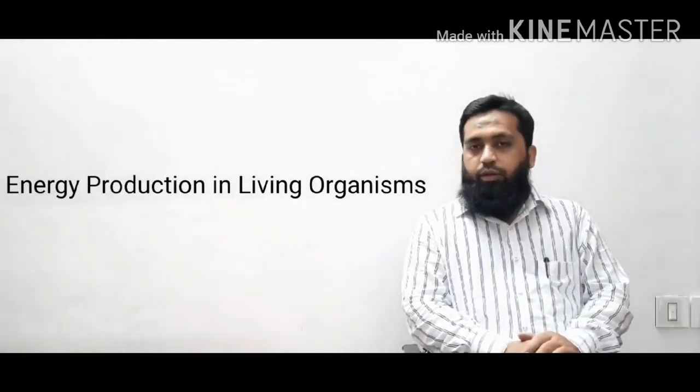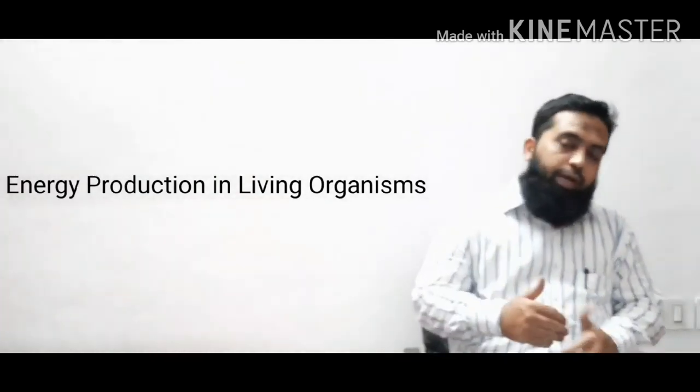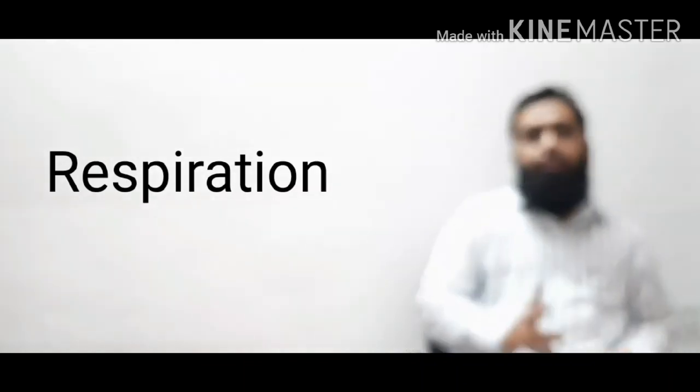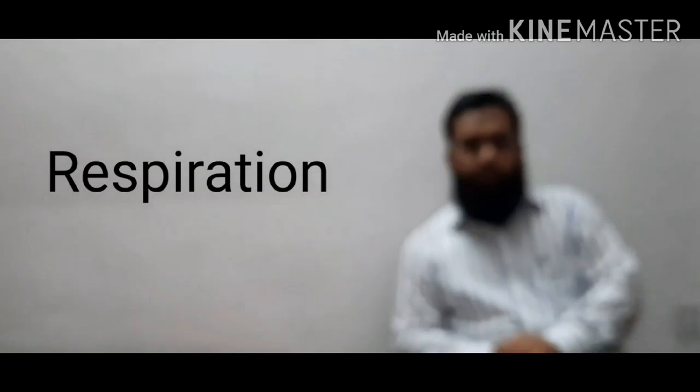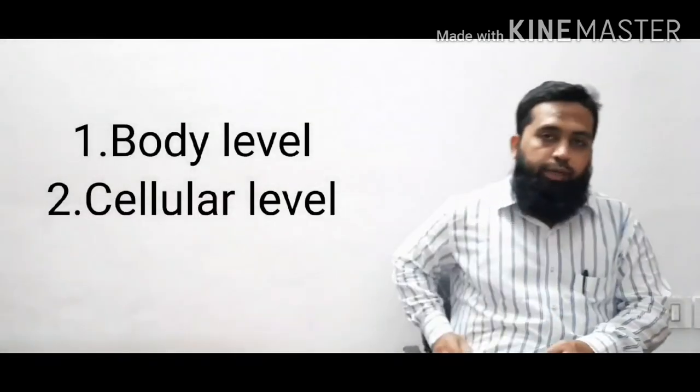So how is this carbohydrate giving us energy in our body? We have to understand this. The second topic of this lecture is the energy production which takes place in a living organism, and we are going to take carbohydrate into consideration, how carbohydrate is helping us. Now if we talk about respiration which takes place in a body, respiration is of two types. Respiration takes place in a body in two ways. The first is called body level respiration, the other one is called cellular level respiration.